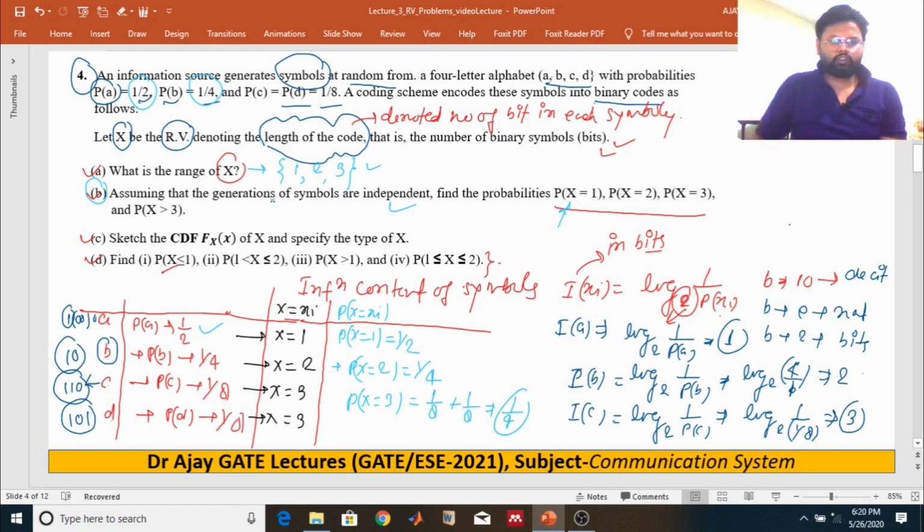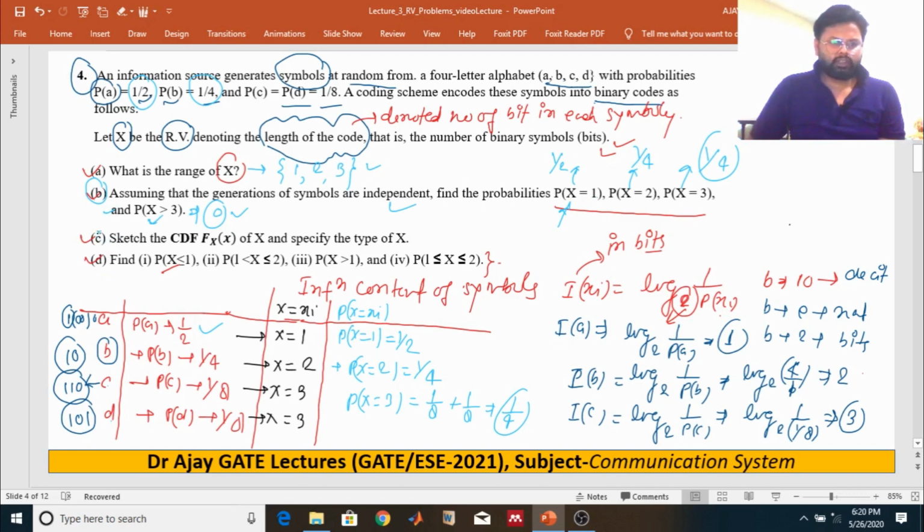So the probabilities are 1 by 2, 1 by 4, 1 by 4. What about probability of X equal to any other value? There is no range defined for the random variable there, so it will be 0. There is no intersection part, so it will be 0.